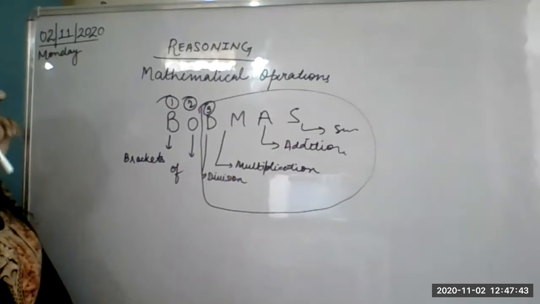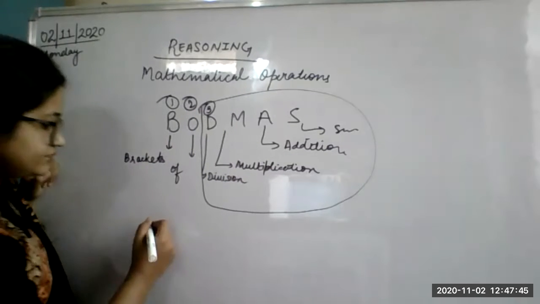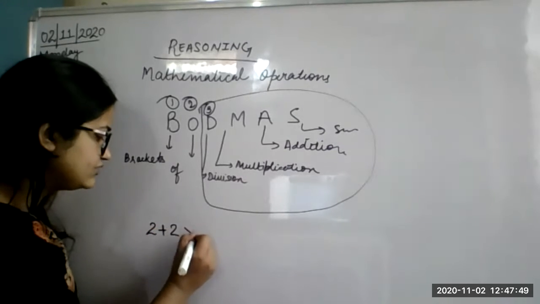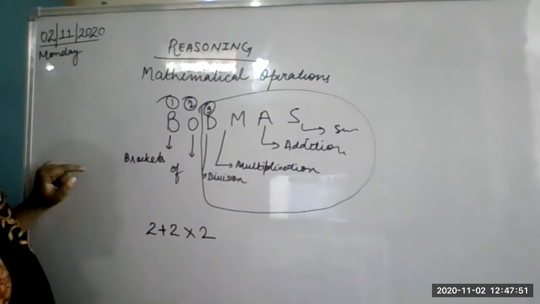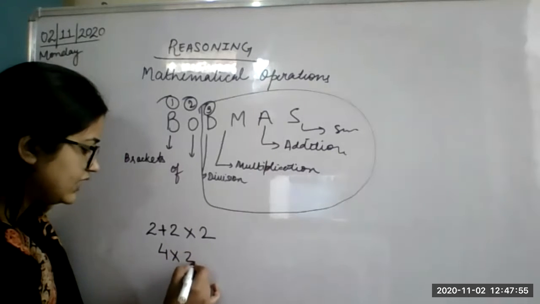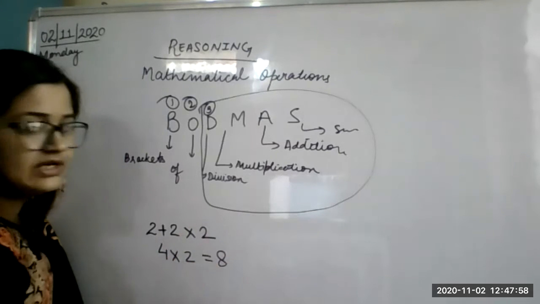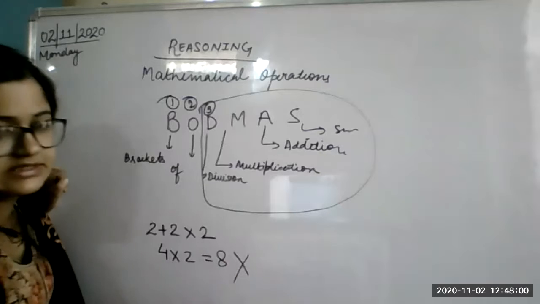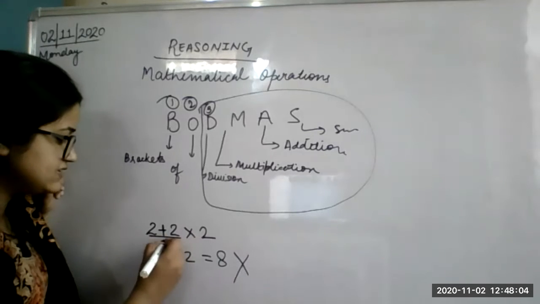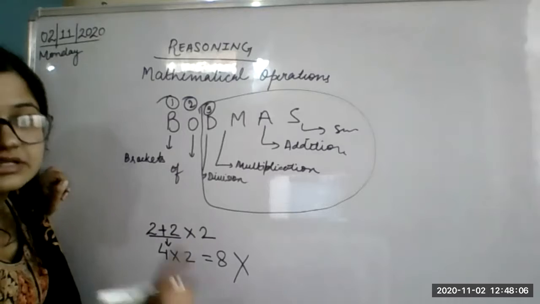For example, let me give you one good question. I have asked you this question many times: 2 plus 2 into 2. Most of you do it like this: 2 plus 2 is 4, into 2, and most of you write the answer as 8. I always say this is wrong. Why is this wrong? Because you solved this first, 2 plus 2, 4. This is wrong.